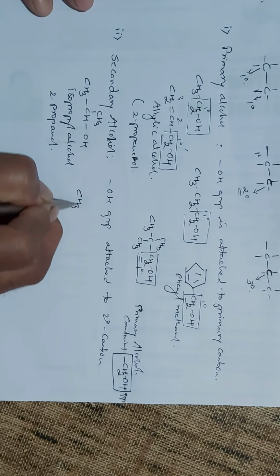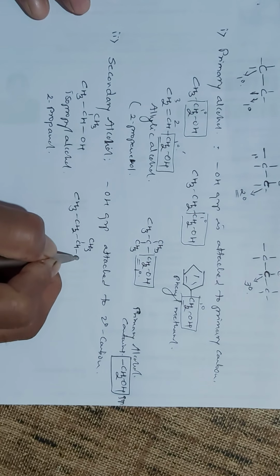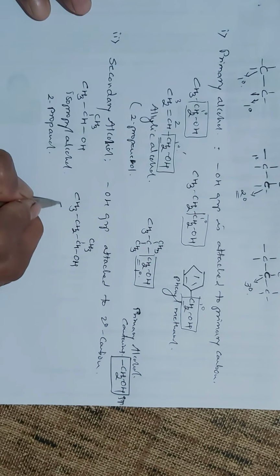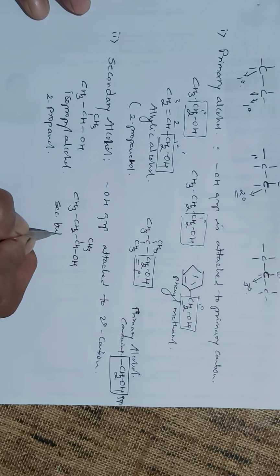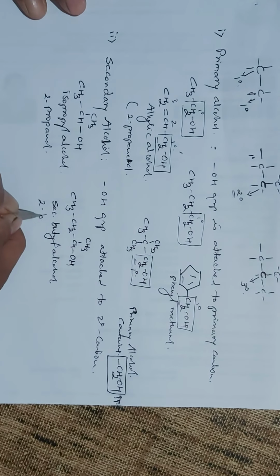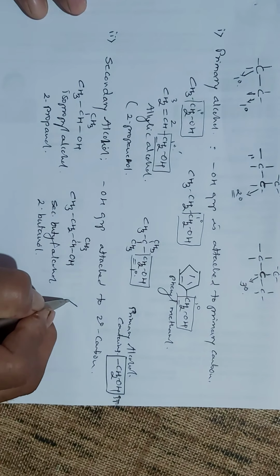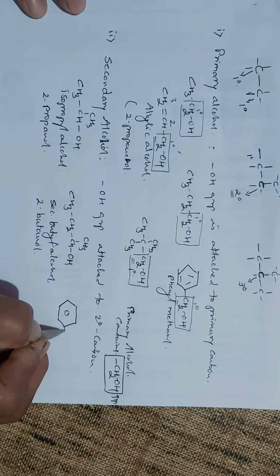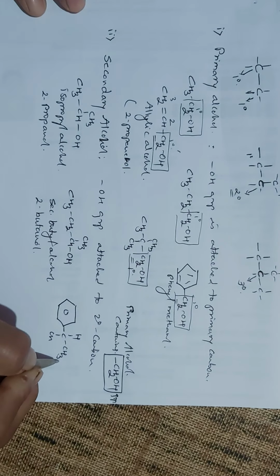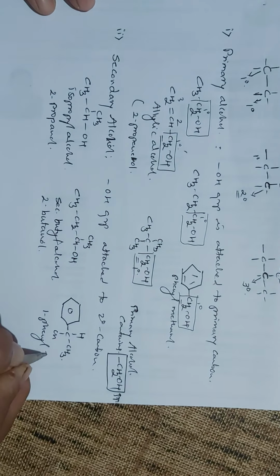Then CH3CH2CHOHCH3, this is your secondary butyl alcohol, or you can say 2-butanol. And here C6H5CHOHCH3, that is 1-phenyl ethanol.